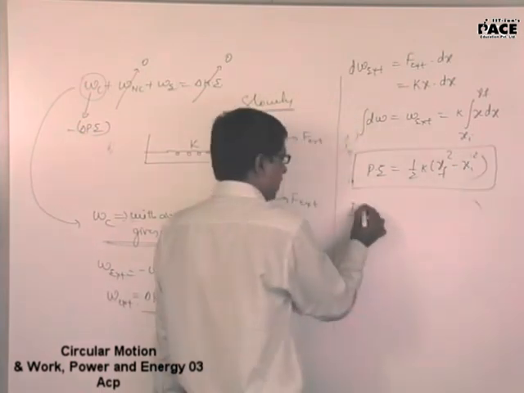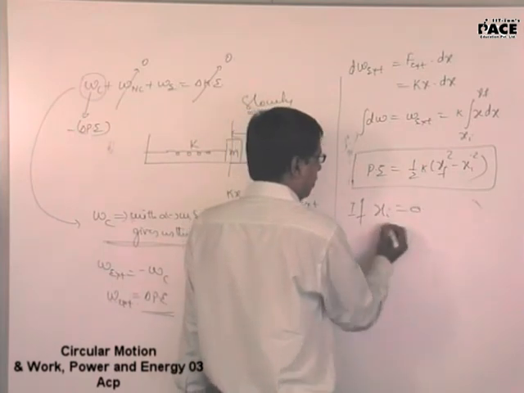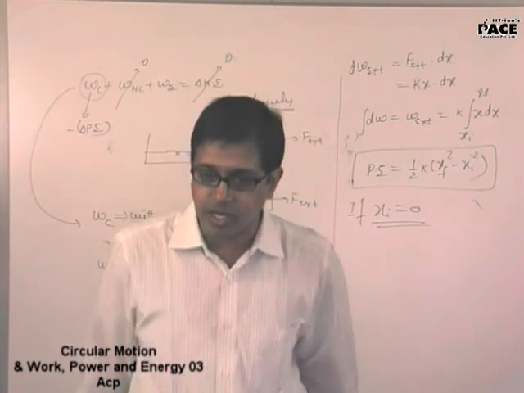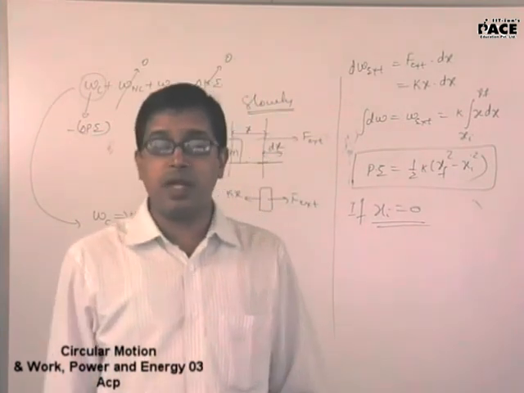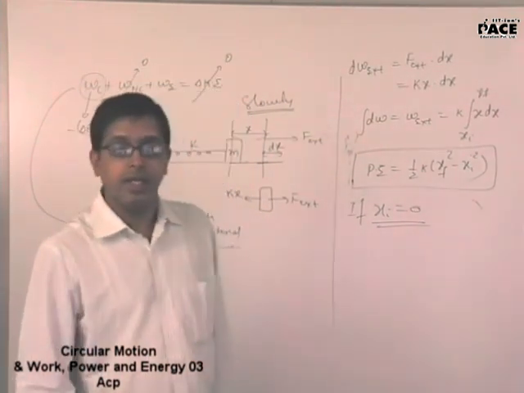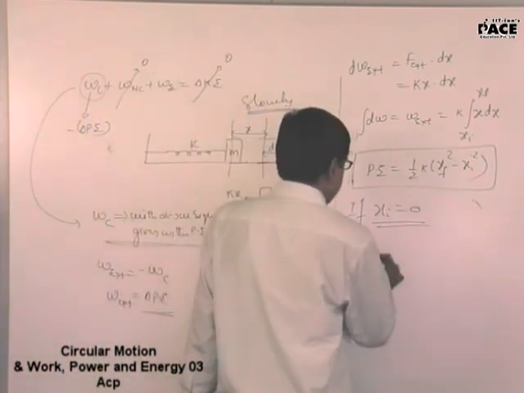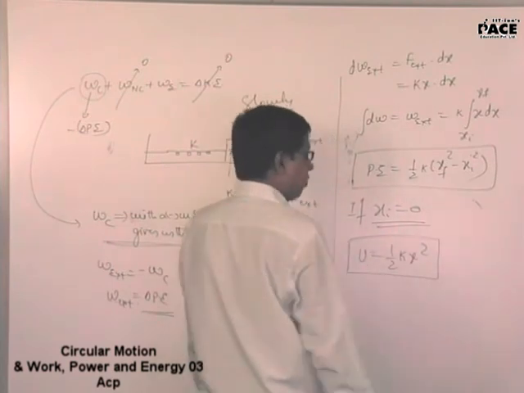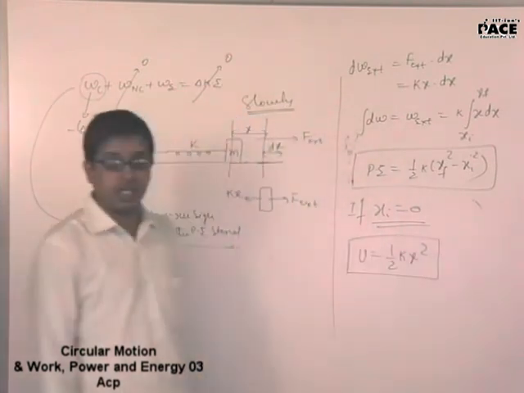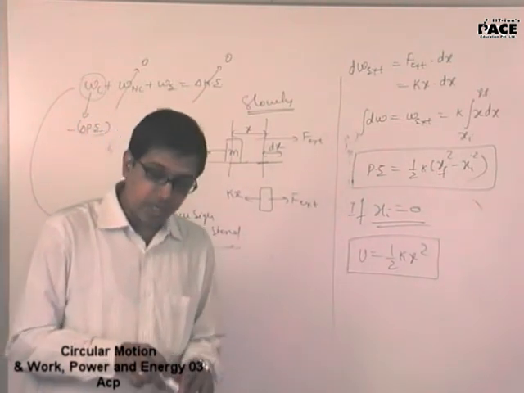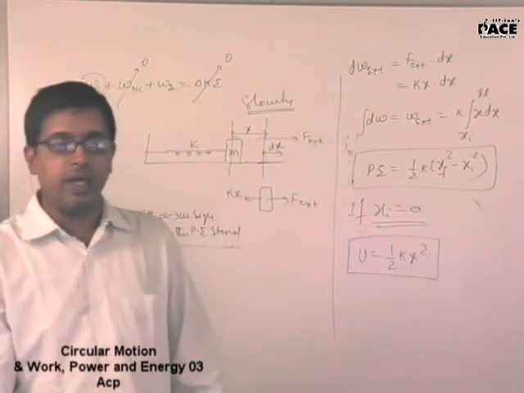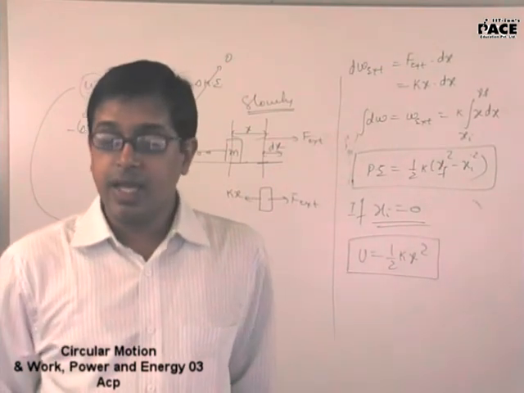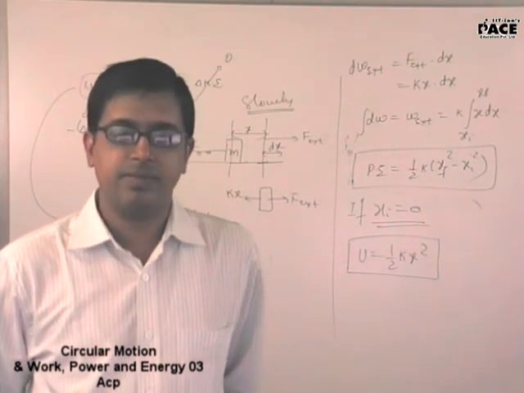If ever x initial is equal to 0, that means you are stretching the spring from the unstretched position. Then the potential energy stored is half kx square. There will be only one elongation, that's the final elongation in the spring. Hence, potential energy stored in a spring is defined as half kx square. x is the elongation in the spring.